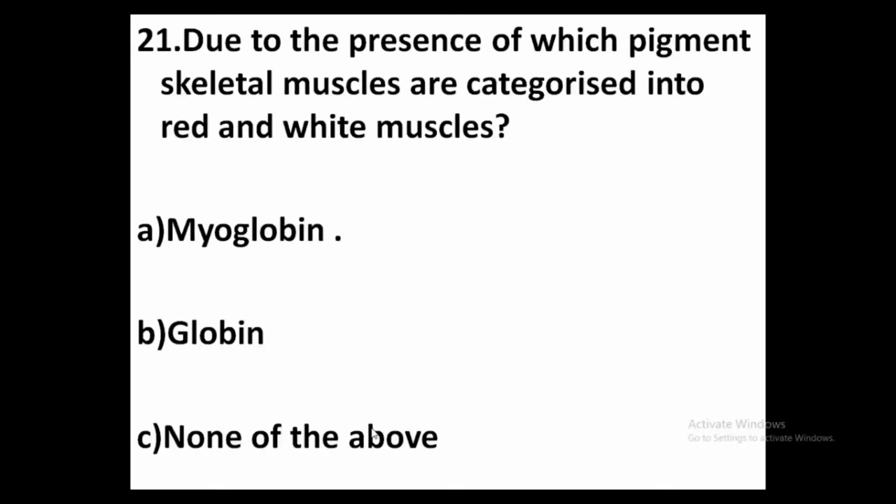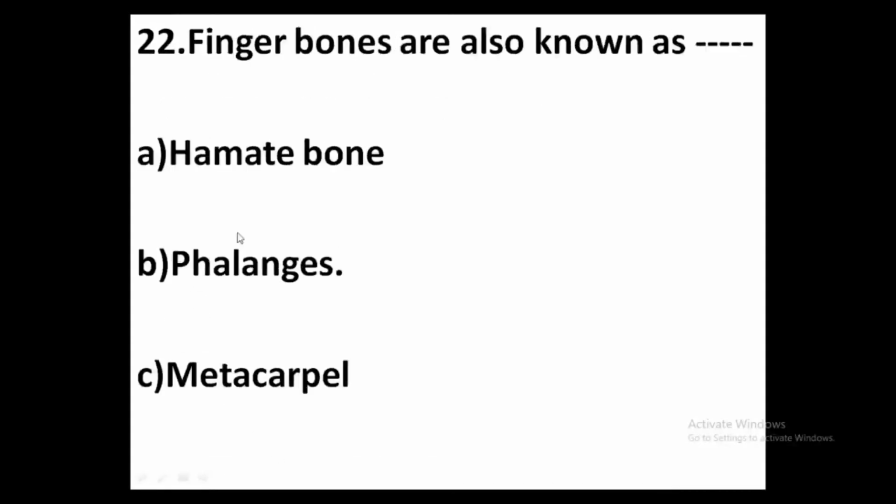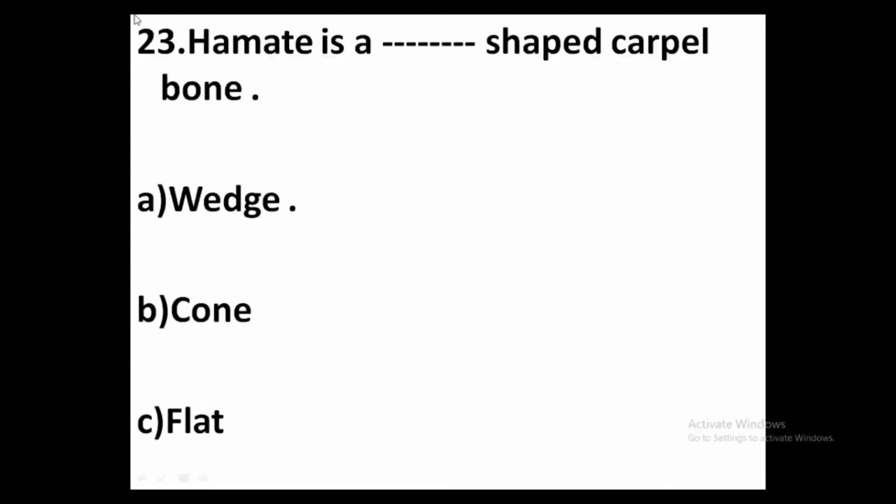21. Due to the presence of which pigment, skeletal muscles are categorized into red and white muscles? Option A, myoglobin. Option B, globin. Option C, none of the above. Answer, option A, myoglobin. 22nd, finger bones are also known as option A, hamate bone. Option B, phalanges. Option C, metacarpal. Answer, option B, phalanges.